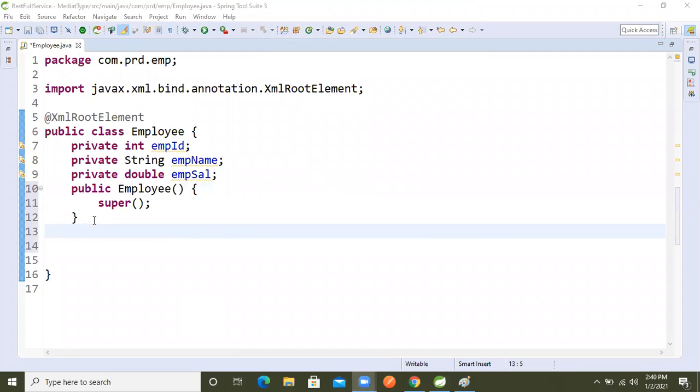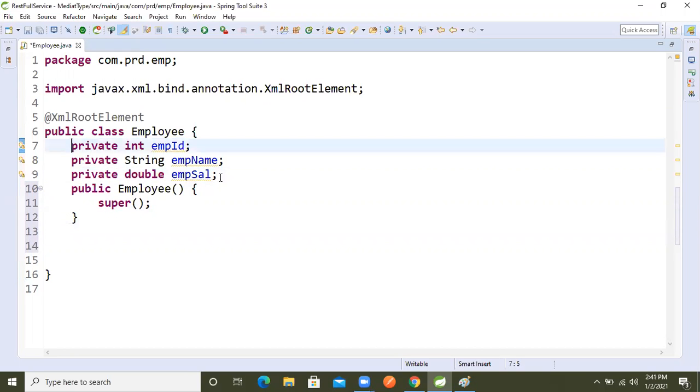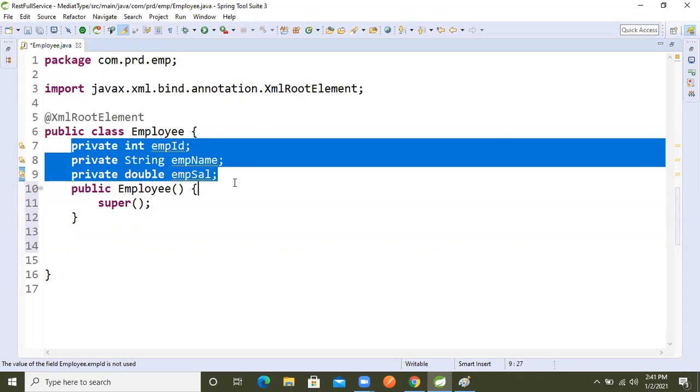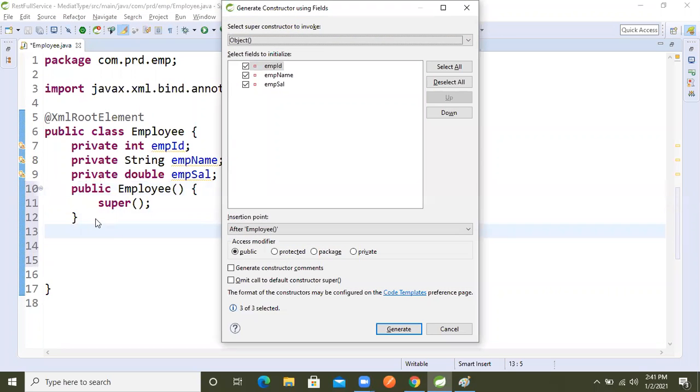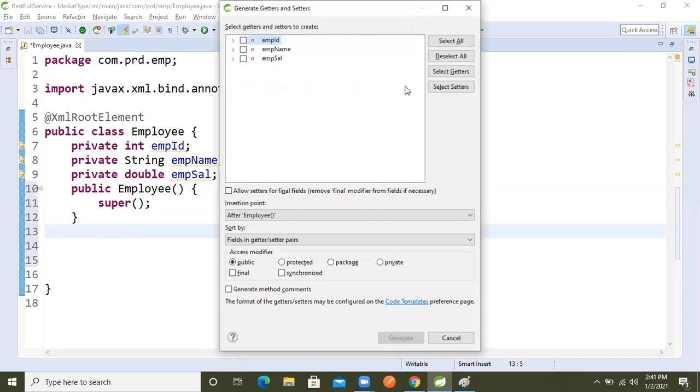Now we need our Java OOP concept. In OOP, if we create the data members as private, that becomes the encapsulation concept. If we want to access this data from outside, we need setter and getter methods as public. So Alt+Shift+S, then R.